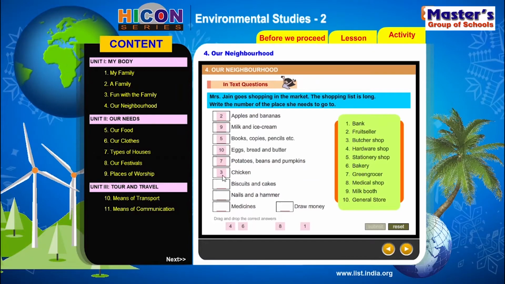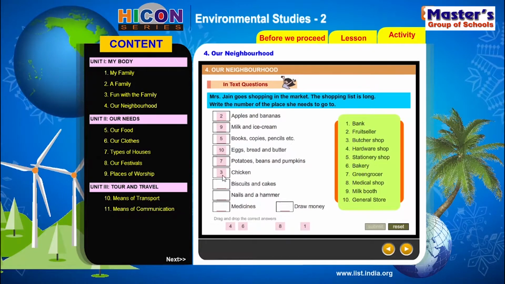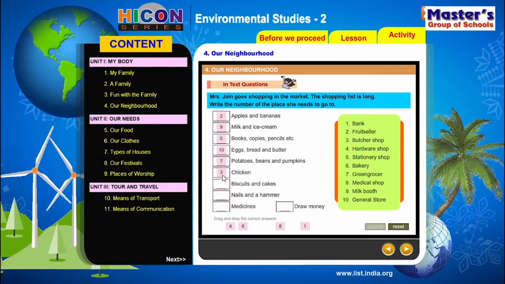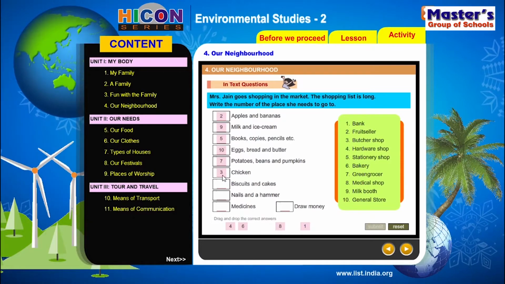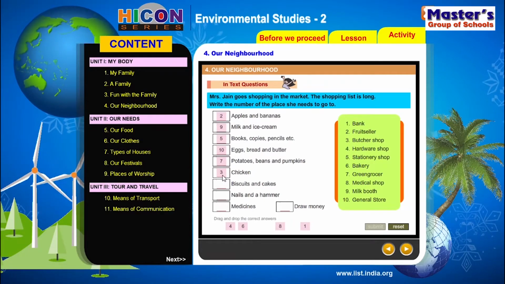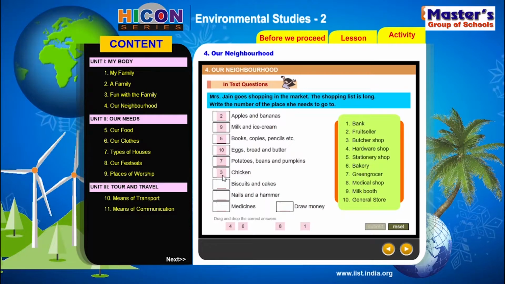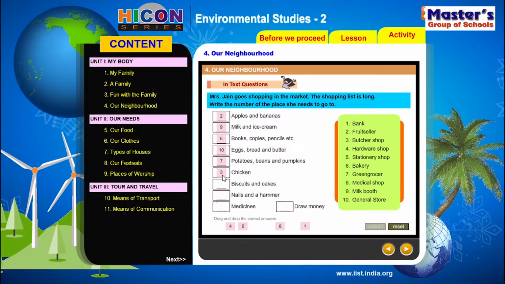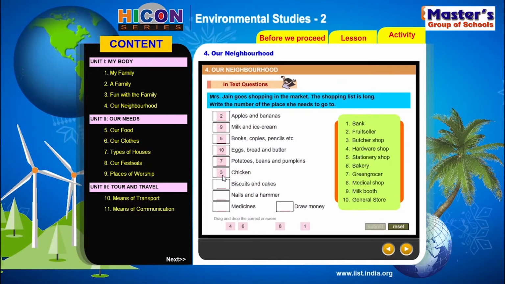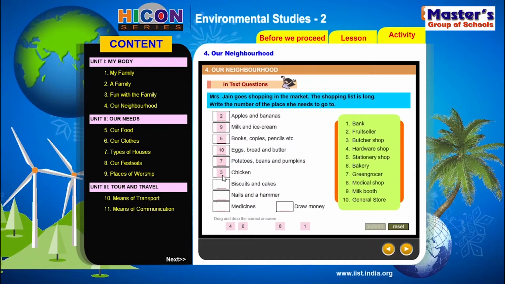She also wants to buy some biscuits and cakes. So who is the one who sells biscuits and cakes?